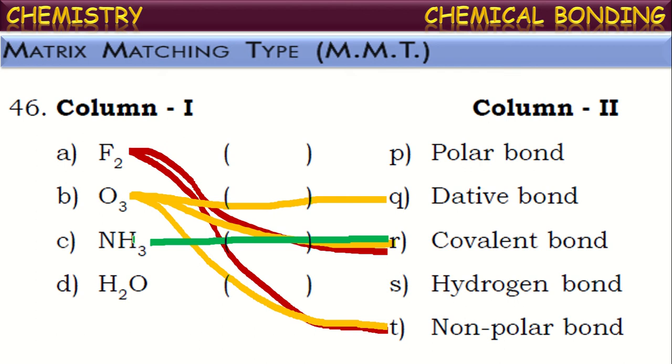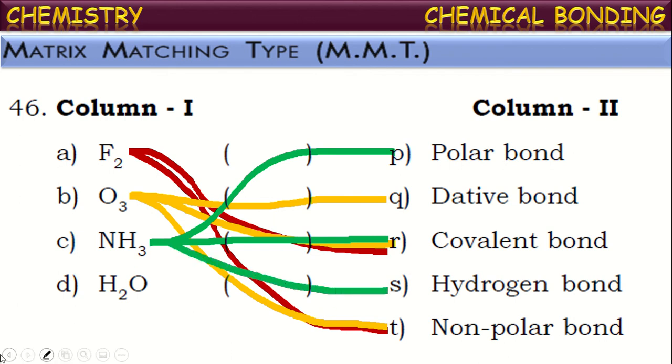Hence, the covalent bond formed between nitrogen and hydrogen will be a polar covalent bond. And ammonia can also exhibit hydrogen bonding. See, here we are getting multiple options. We have to do it very carefully. Ammonia can exhibit hydrogen bonding also.